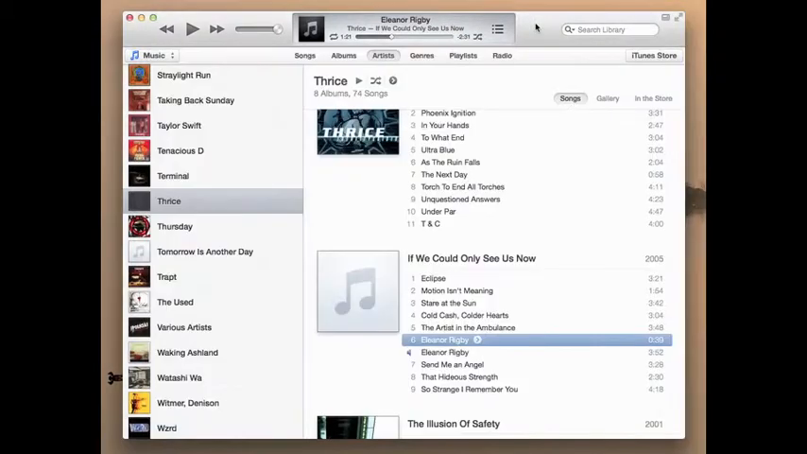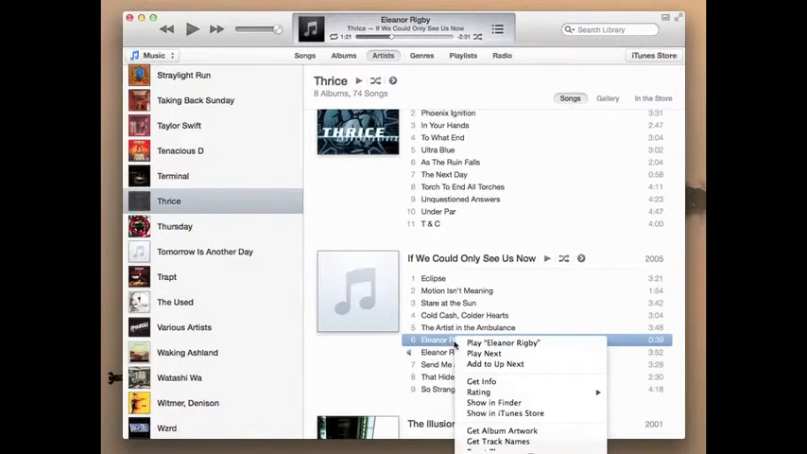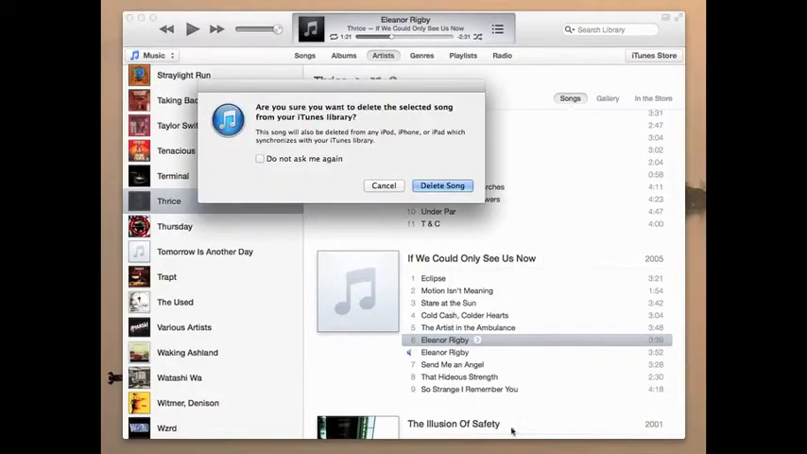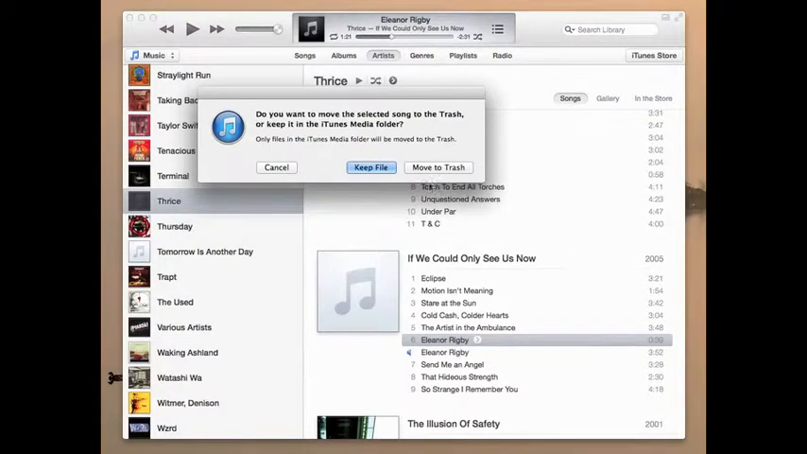So at this point, we're going to want to head back to iTunes, and we're going to right click on our ringtone and select Delete. Now this part's really important. You need to click Delete Song, but you want to keep the file.